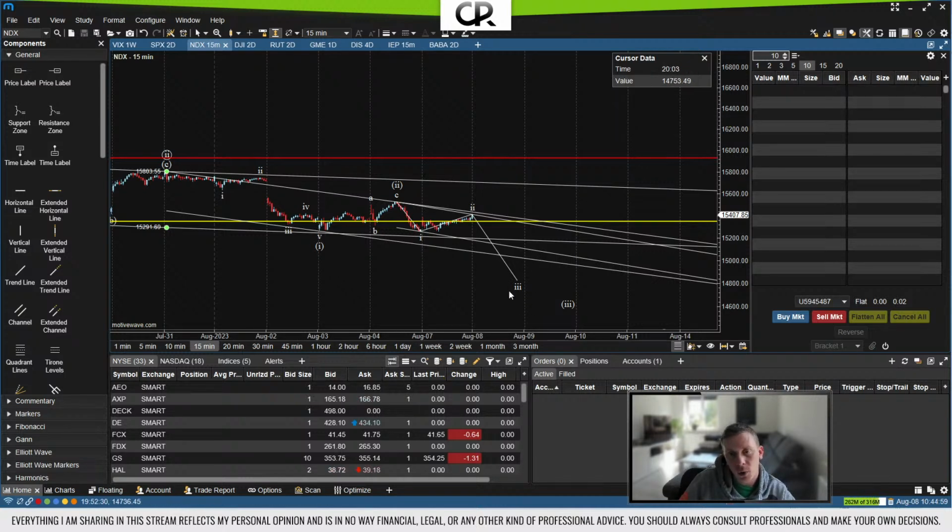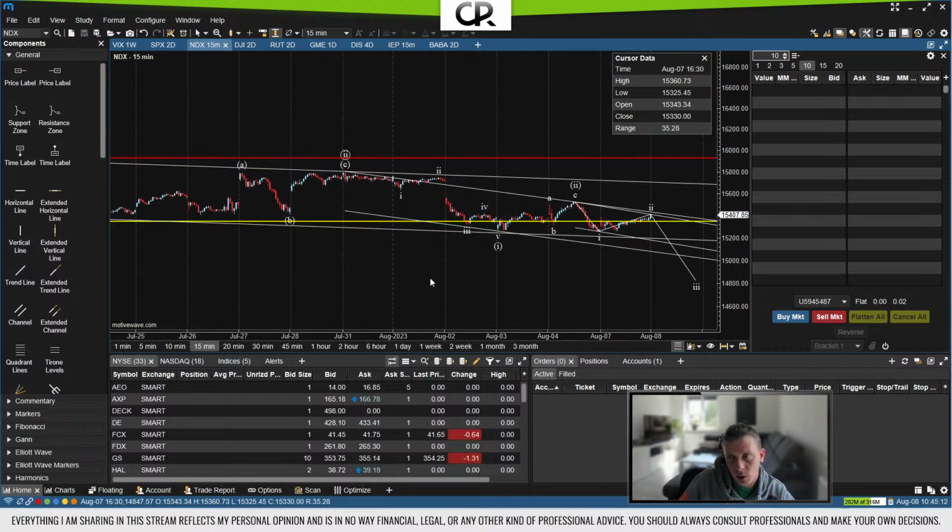Then depending on the degree, we might retrace first here. So yeah, anyway, it doesn't matter. So we have a retracement and then we go down further. That's for the NDX, and I've wasted a lot of time now in this stream to cover that because I said I just entered a new short position there in my secondary portfolio. Yeah, we'll see how it goes.